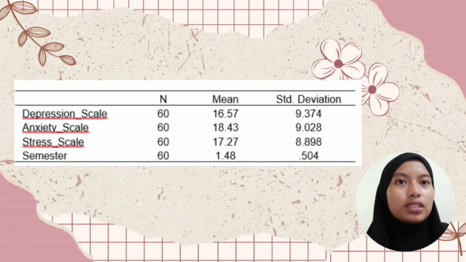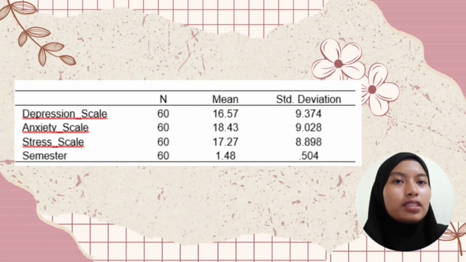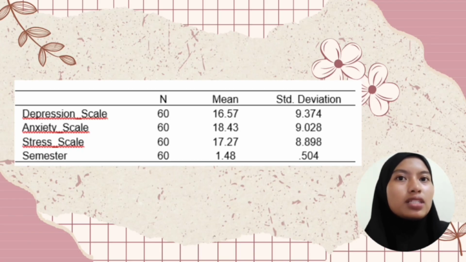Okay, this table shows the average score of 60 participants. Anxiety had the highest mean at 18.43, followed by stress at 17.27 and depression at 16.57. The semester mean is 1.48, showing a balance between semester 5 and 6 students. So the results suggest the anxiety level is slightly more prominent than stress.